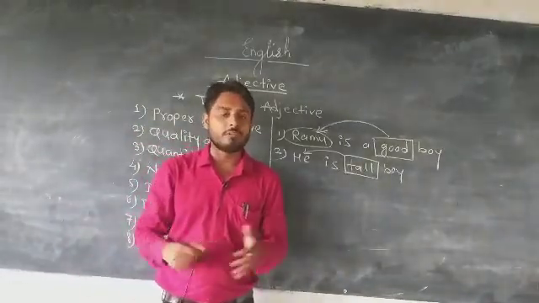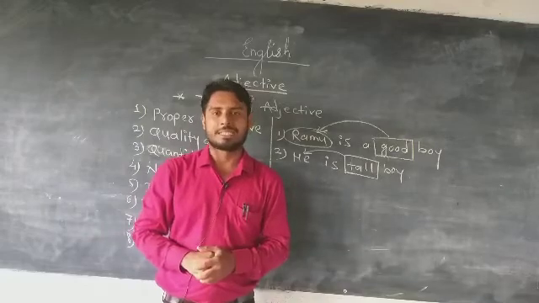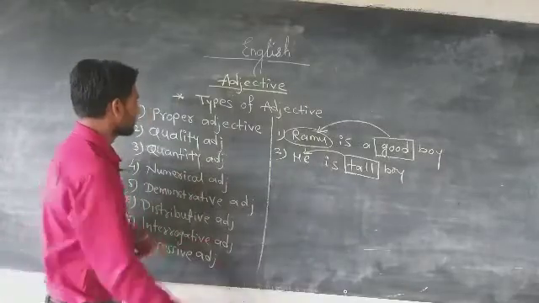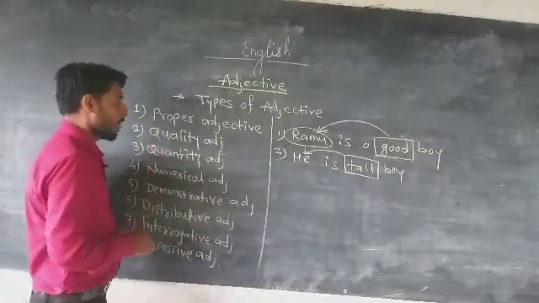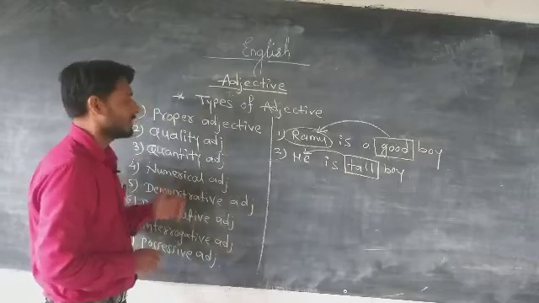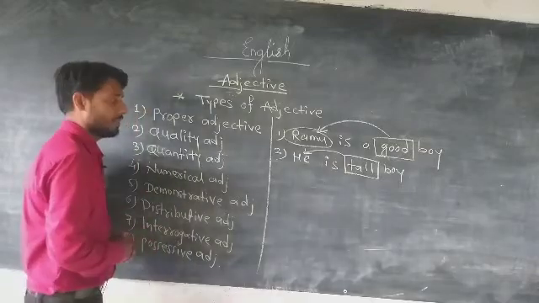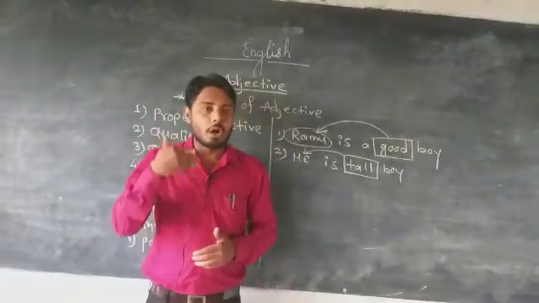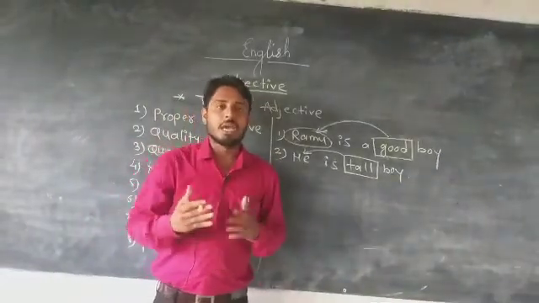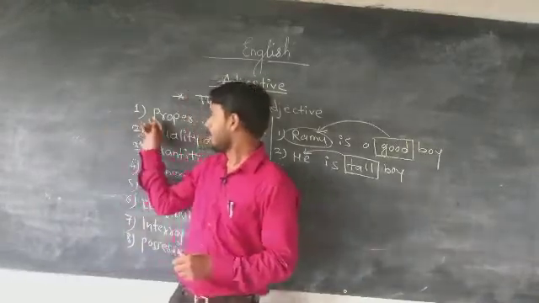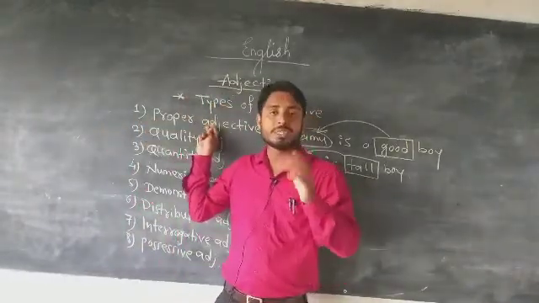So let us start to know how many types of adjectives there are. What are the kinds of adjectives? So let us start to understand it. First, the types of adjectives. First, proper adjective. So let us understand what a proper adjective is. A proper adjective is formed whenever we take a noun and use it in adjective form. A proper adjective is used in a noun form.